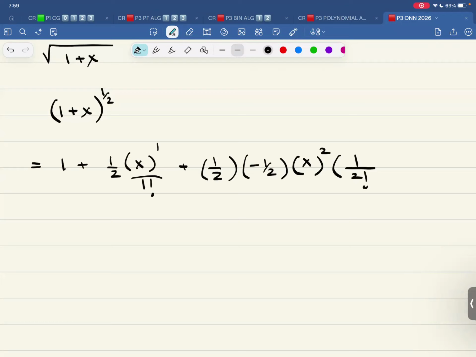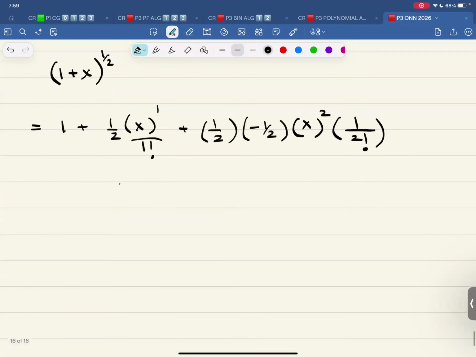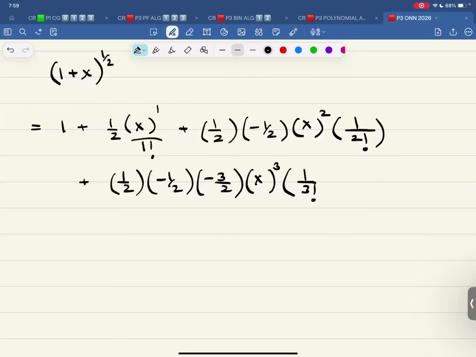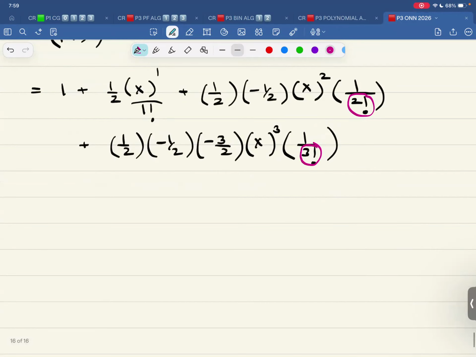Let me write it more neatly. And this one, another term, that is half, half minus 1 is negative half, half minus 2 is negative 3 over 2, x raised to the power of 3 over 3 factorial. Now look at the working that I'm doing. Division by 2 factorial is multiplication by 1 over 2 factorial. Division by 3 factorial is multiplication by 1 over 3 factorial, to make life simpler for us.